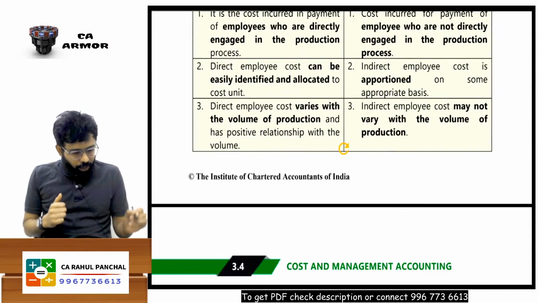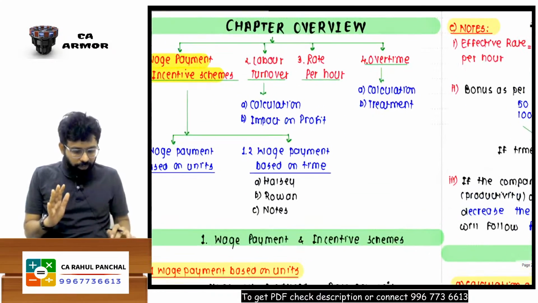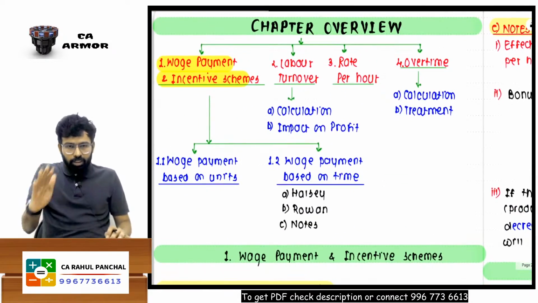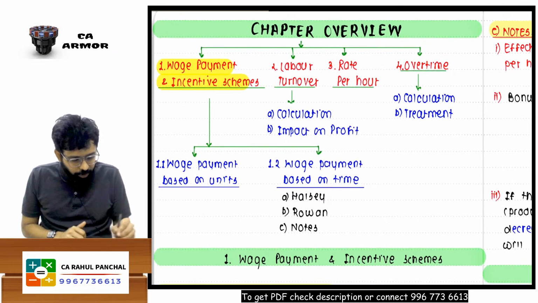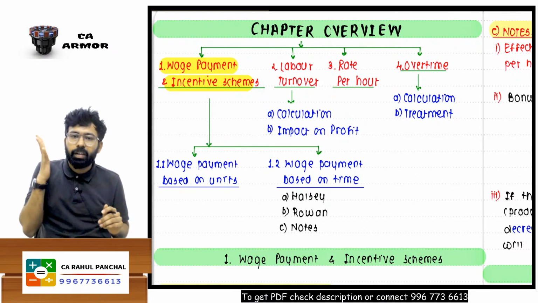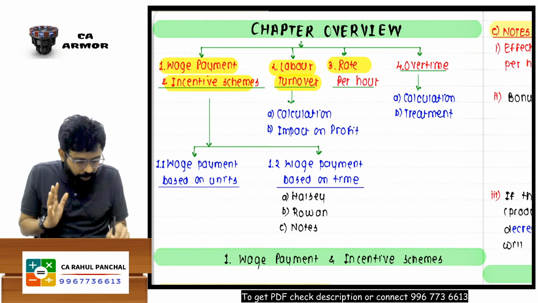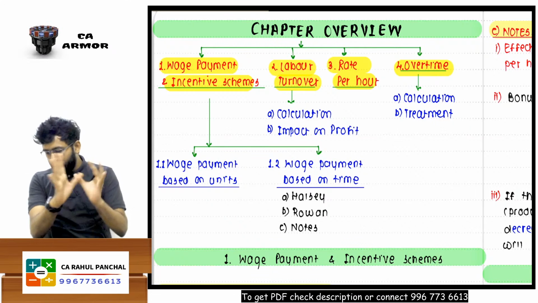Now, if I talk about this chapter, guys, labor costing, or employee costing, this chapter has been divided into 4 parts. The first one will be wage payment, whatever payment I make to my worker, then labor turnover, rate per hour, and overtime. Let us go one by one.